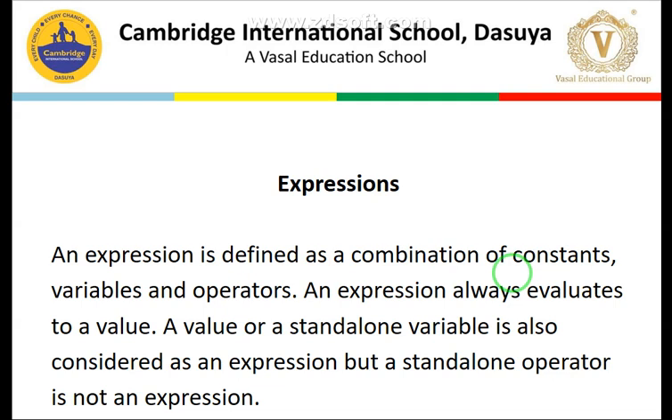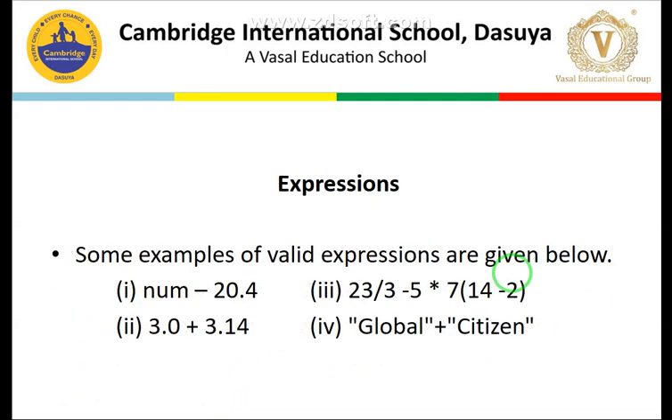So we'll see here some of the examples of valid expressions. First is num minus 20.4. So here this 20.4 will be subtracted from this one. Similarly, next we have another expression. These are the examples, and we can test these expressions on the Python platform.